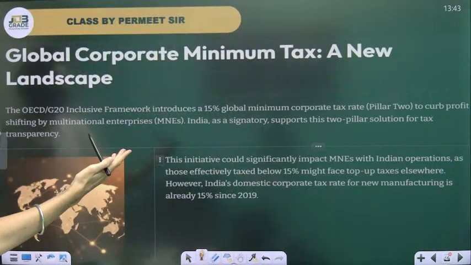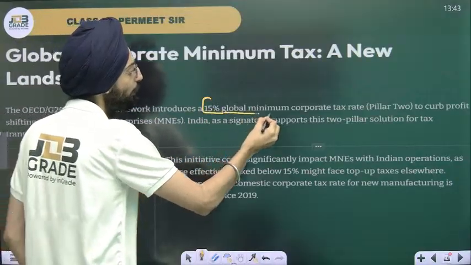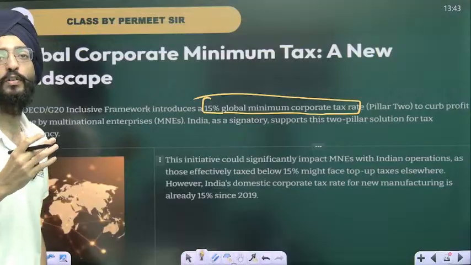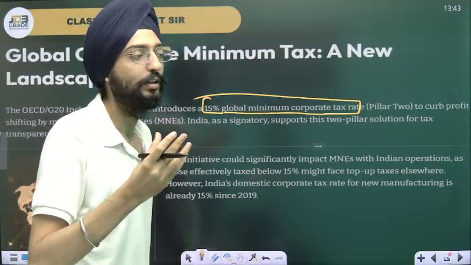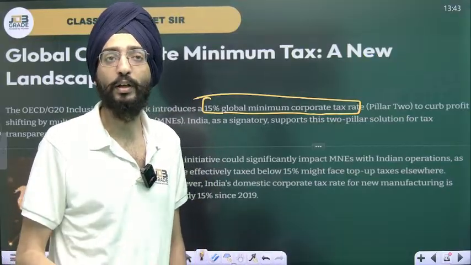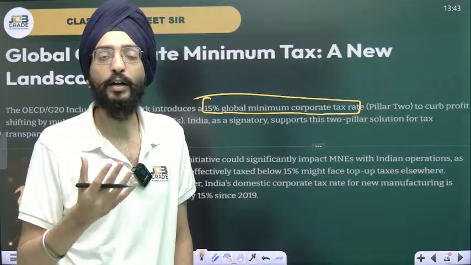The OECD and G20 came up with this 15% global minimum corporate tax system, because a lot of companies were putting their business in tax haven nations like Mauritius or Maldives, where the corporate income tax was very low. Companies were gaining, and the countries were bearing the loss.